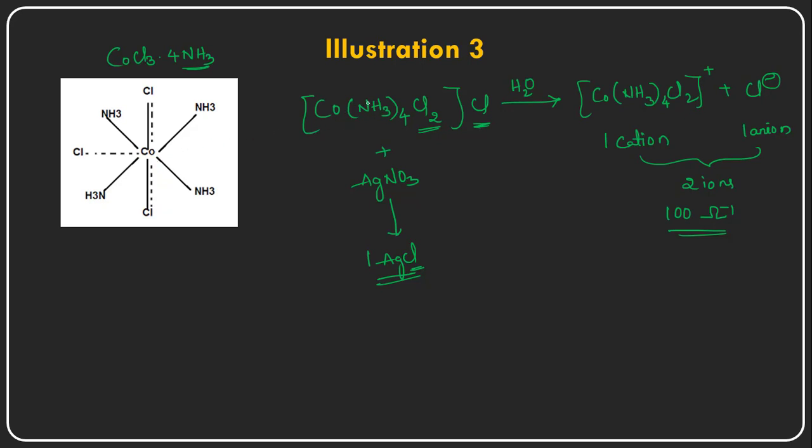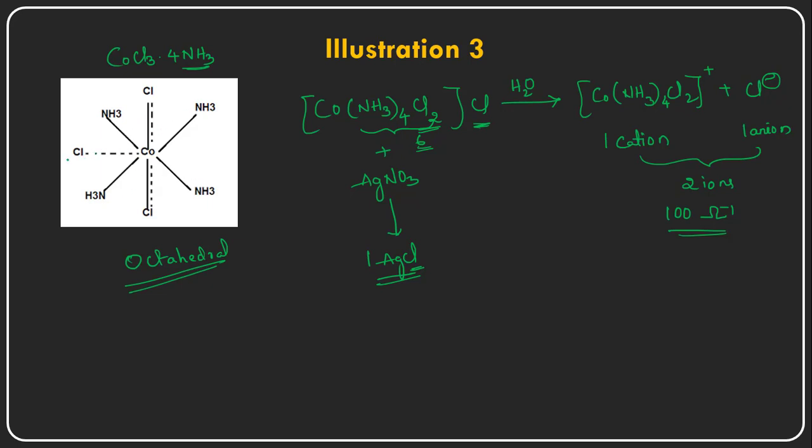So the geometry of this particular complex is again octahedral. Why is it octahedral? Because the total number of ligands here is 6. The coordination number is 6 only. So for coordination number 6, they have fixed dimensions here.